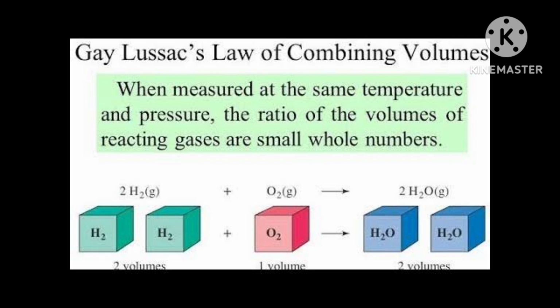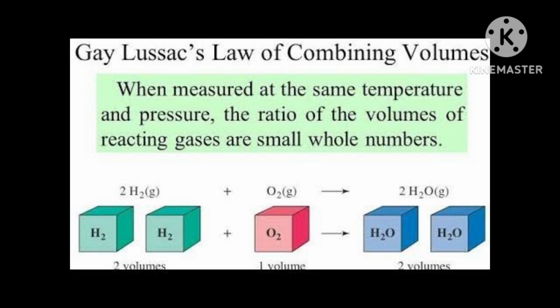Now you can write the formula: average atomic mass is equal to m into A plus n into B divided by m plus n. This is called average atomic mass. If a question is asked, you can calculate average atomic mass only on this formula.